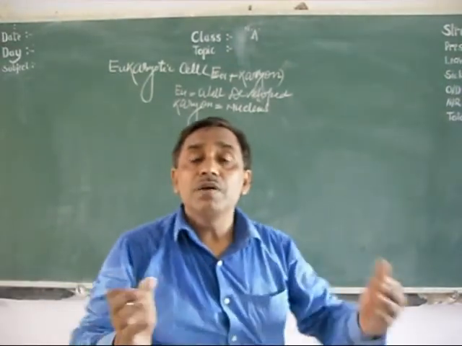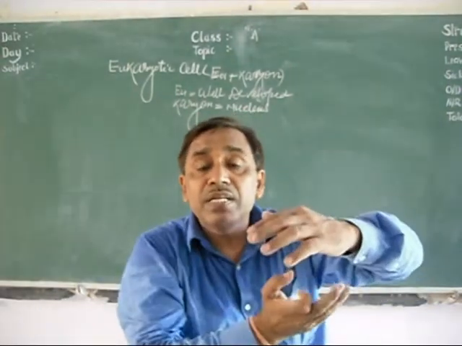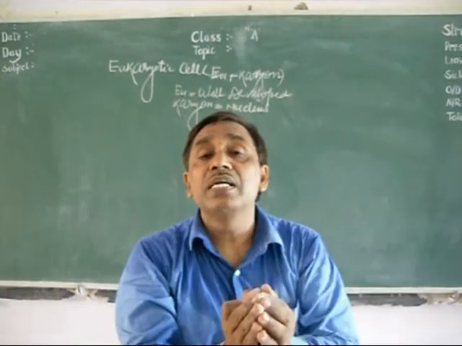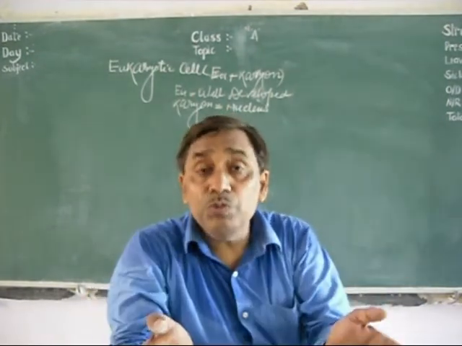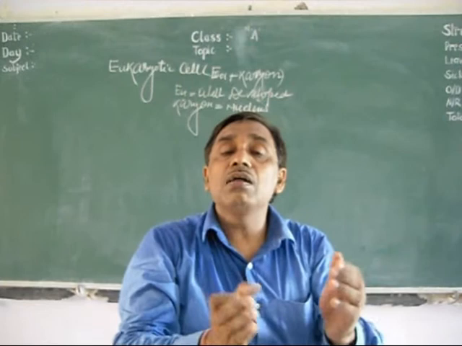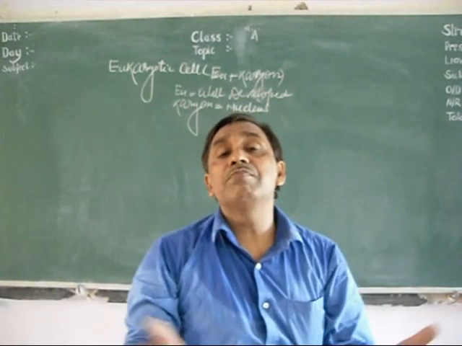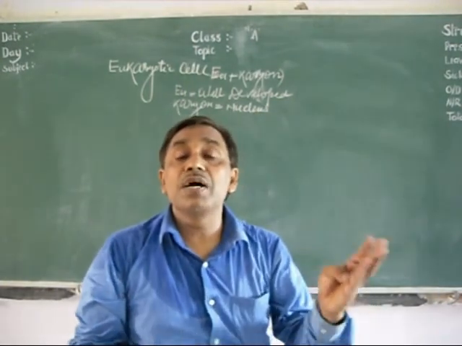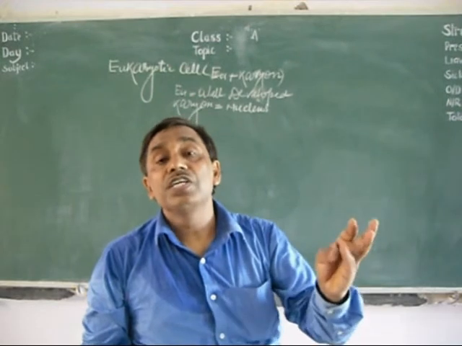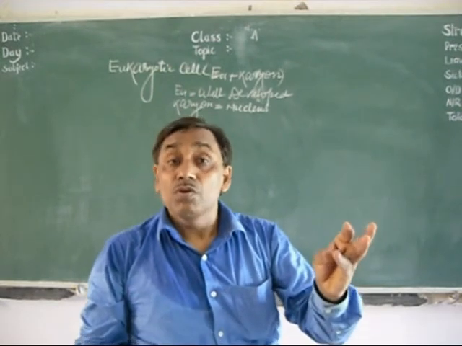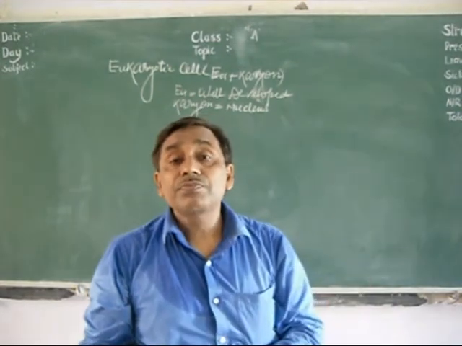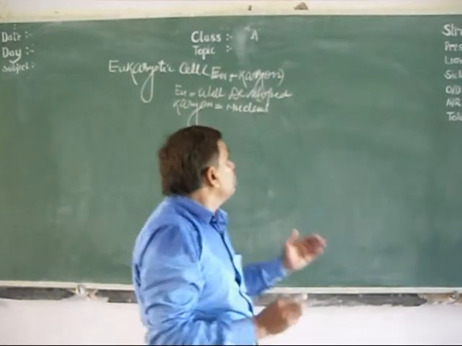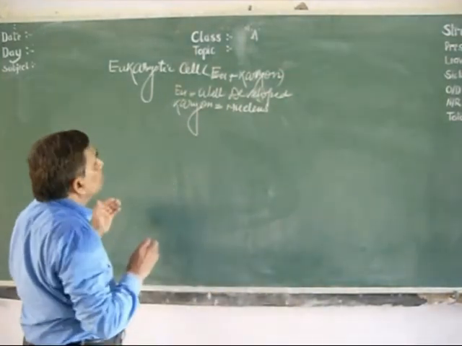Why well developed? Because the cell contains a nuclear membrane. The nucleus is surrounded by a nuclear membrane. It contains chromosomes. Besides this, it also contains many membrane-bound cell organelles like mitochondria, Golgi complex, endoplasmic reticulum, and chloroplast in plants.